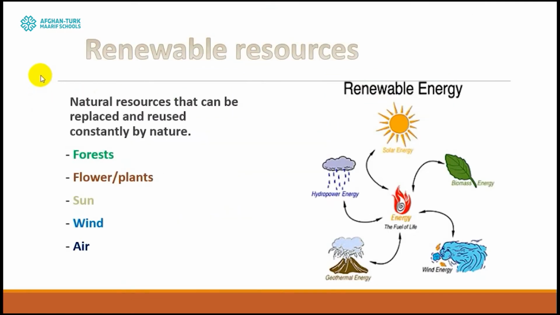So let's define renewable resources. As I told you before, natural resources that can be replaced and reused constantly by nature are renewable resources. For example, forests, flowers or plants, sunlight, wind, and air can be good examples of renewable resources.